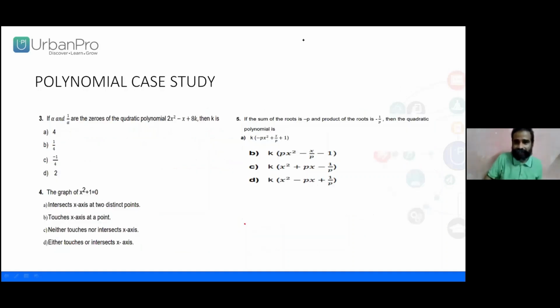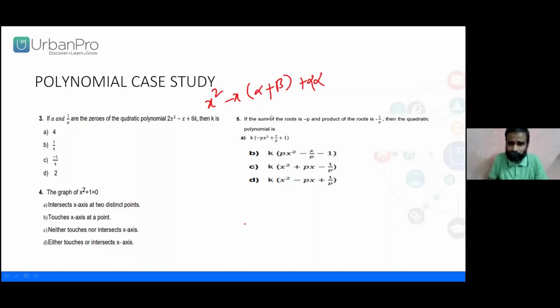Yes, look at here. We are getting the previous one, the same parabolic structure or architectural monuments. Based upon that, we are getting this one, right? Alpha and 1 by alpha are the zeros, nothing but they are reciprocal, right? They are the zeros of the quadratic polynomial 2x square minus x plus 8k. Then, what is k? For your kind information, just now we were discussing x square minus x of alpha plus beta plus alpha beta.